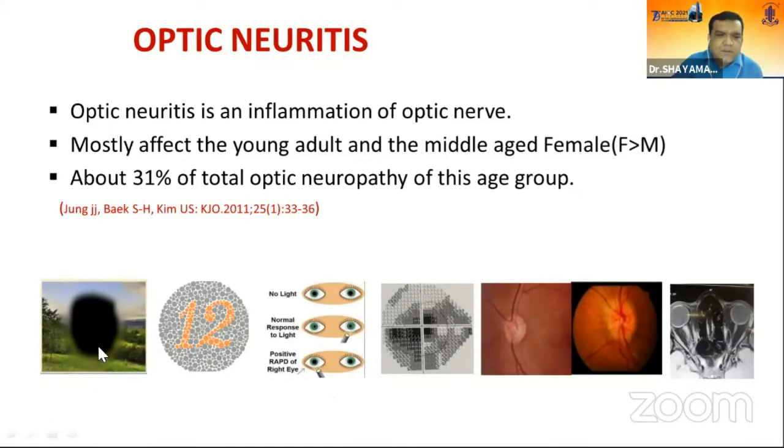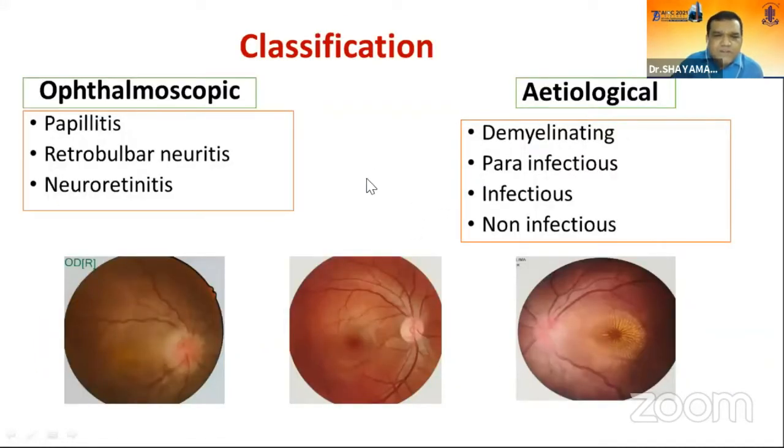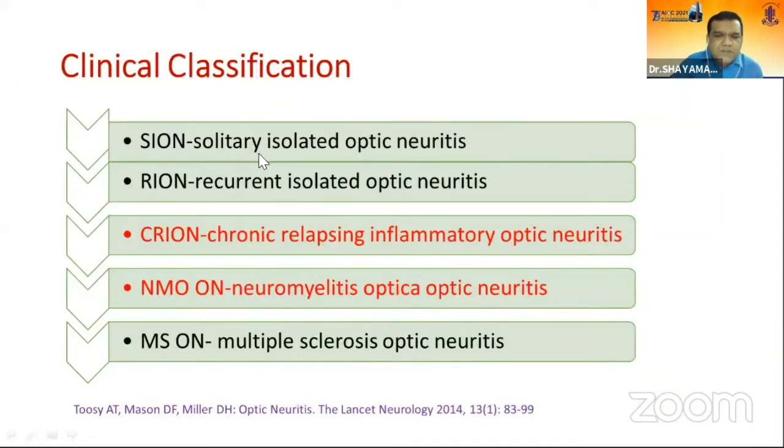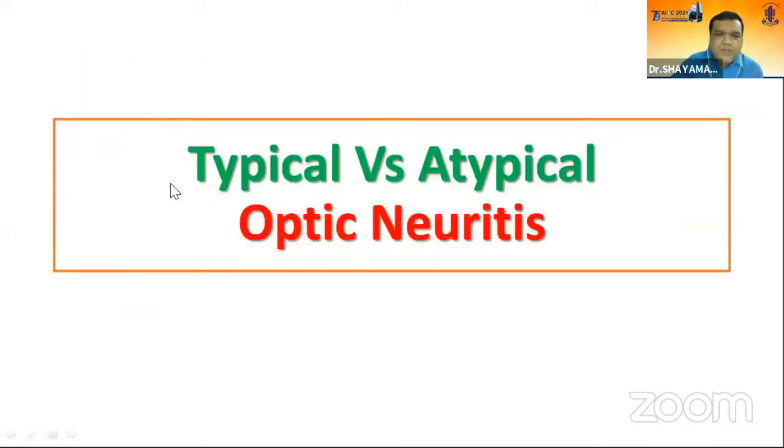Usually, optic neuritis presents with central blurring of vision with or without pain, color vision defect, RAPD, central or centrocecal scotoma, normal optic nerve head or hyperemic disc swelling, and on MRI, engorgement and enhancement of the optic nerve. This is the well-known ophthalmoscopic and etiological classification of optic neuritis. Another is a clinical classification, most widely used nowadays. And another entity is typical versus atypical.